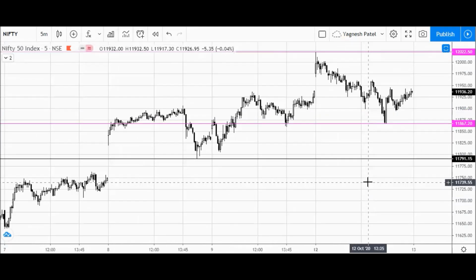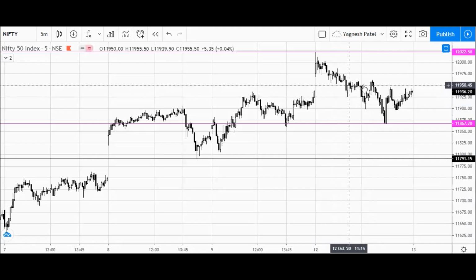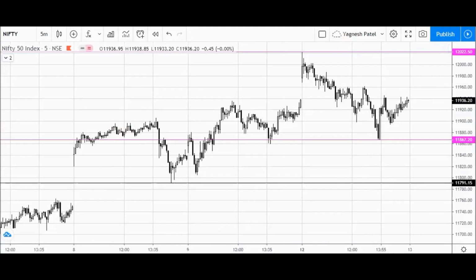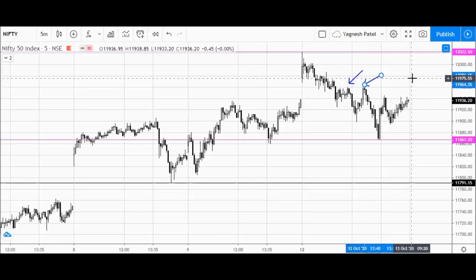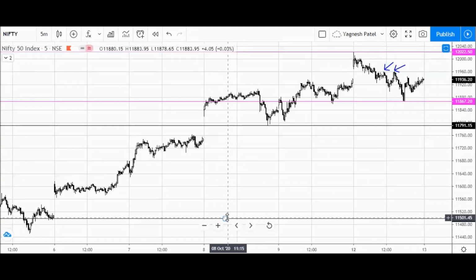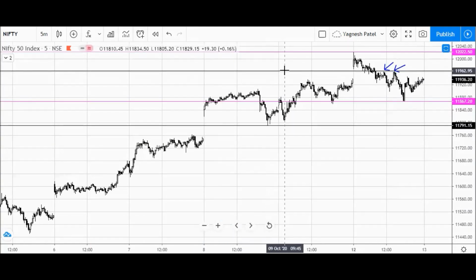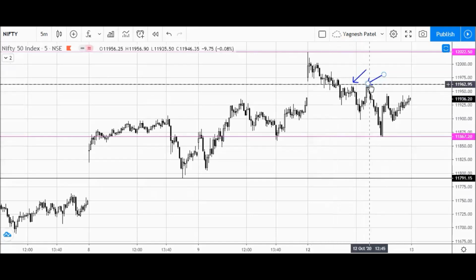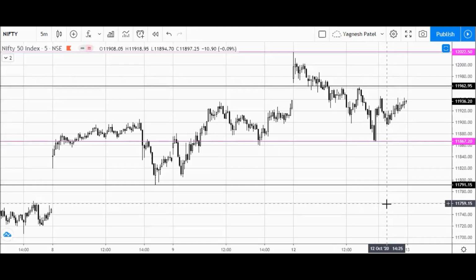Okay, and if I want to mark the level for the resistance, we have seen multiple times of price rejection here. This is the area where price was first rejected from going upside. Here is also an area. So I'm going to mark this as the area for resistance because the price has been rejected many times here. So 11,960 is the area of resistance for the Nifty index for tomorrow's trading session.